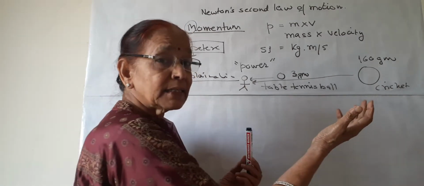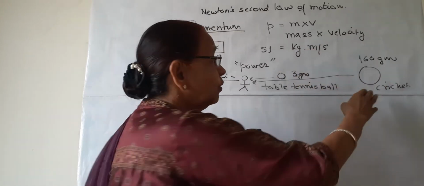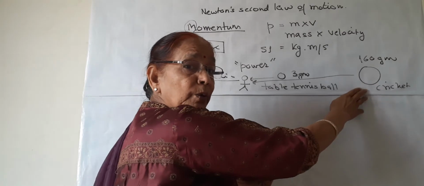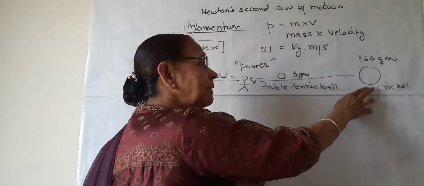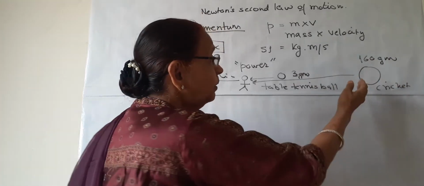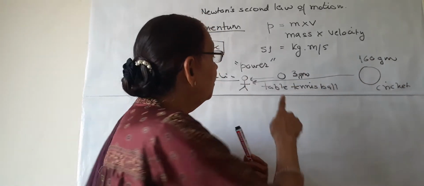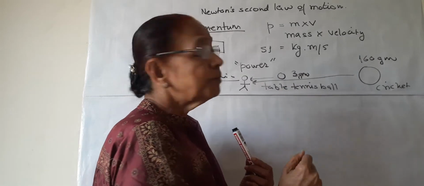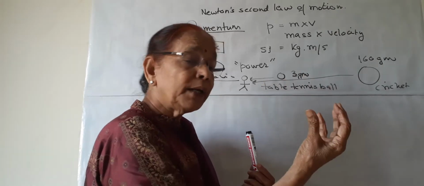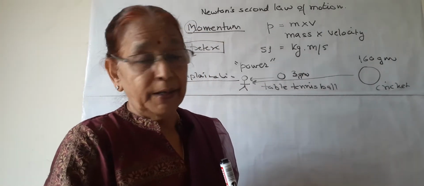The velocities are the same, but the cricket ball has more mass, so it has more momentum. So the force will be more and the boy gets hurt. While the table tennis ball has less mass and less momentum, so there is no hurt to the boy.